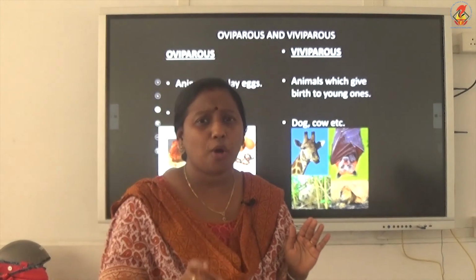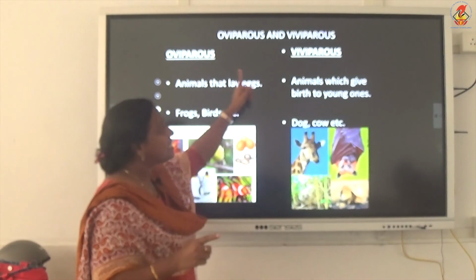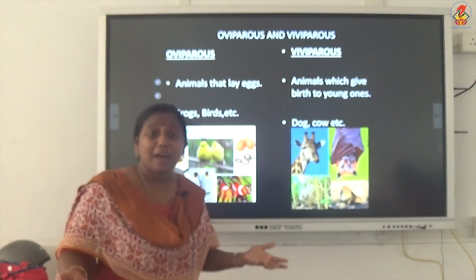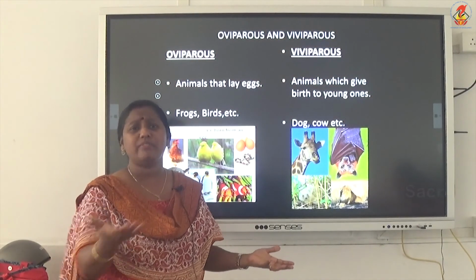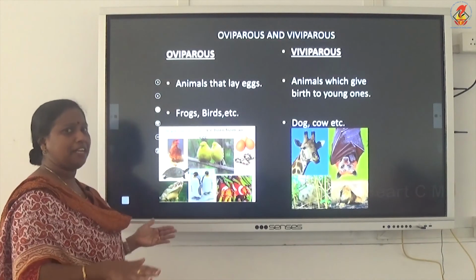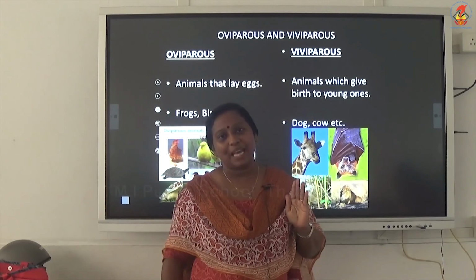Now we are moving to the last topic of the second video. It's a very small topic, just one difference you need to study: oviparous and viviparous organisms. It's very simple. Oviparous organisms are those organisms which can lay eggs. You have studied it in smaller classes, isn't it? Just a gentle reminder. Oviparous animals are animals which can lay eggs, and you need to study some examples. And viviparous animals are those animals which give birth to their young ones. Again, you need to study some examples.